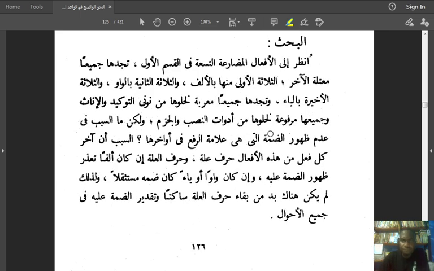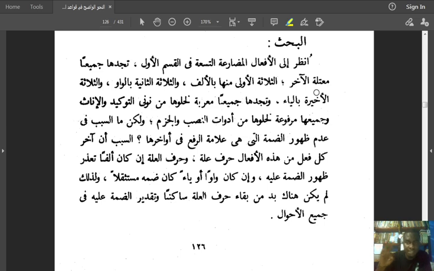Okay. He says, انظروا إلى الأفعال المضارعة التسعة في القسم الأول. Look at the first 9 present tense verbs. تجدها جميعا معتلة الآخر. You find all of them having weak ending verbs. Of course, one ends with alif, one ends with waw, one ends with yai.